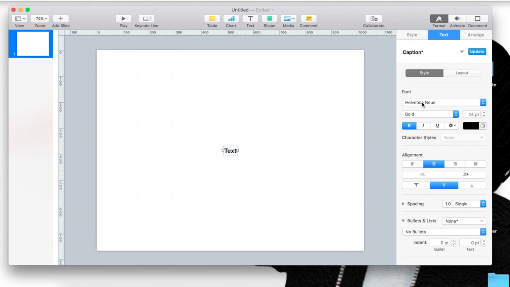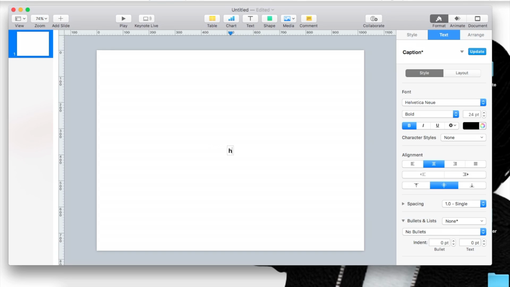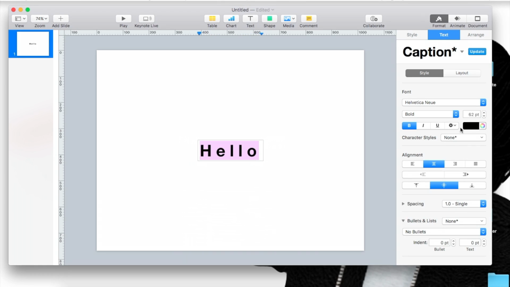You could change the fonts, the size, the boldness, the color. If you want to make it bold, center it, non-center it, the spacing. You could also add a color in the text. You could change the spacing. Let's just say if I wrote hello, you'd select all and then you can change the spacing. So if you want to make it wider, let's make it a little larger so we don't kill our eyes. So we could space it out